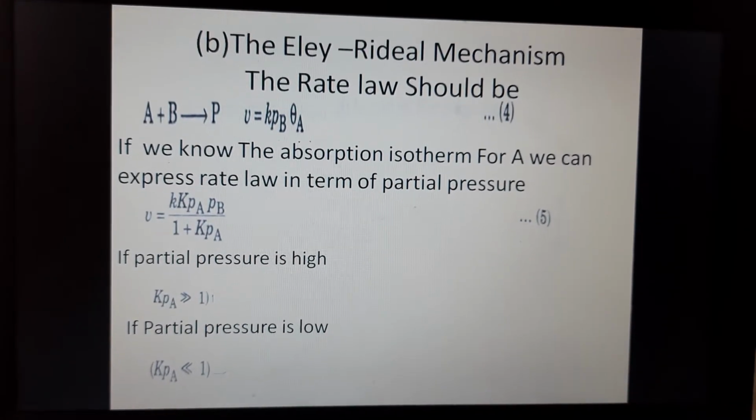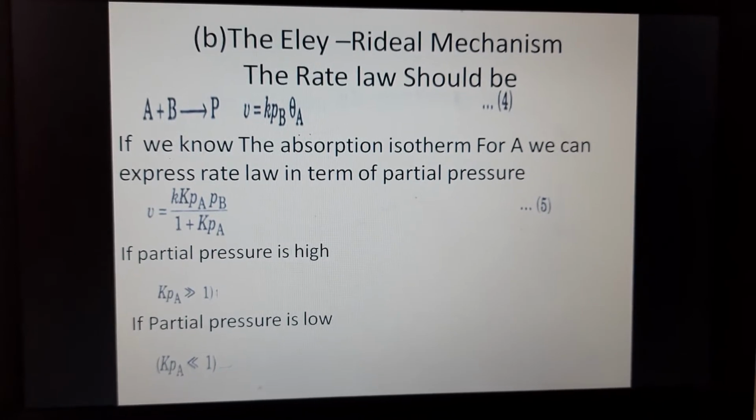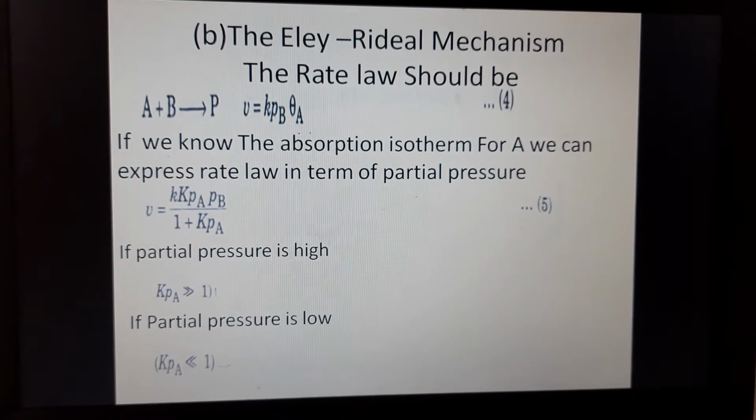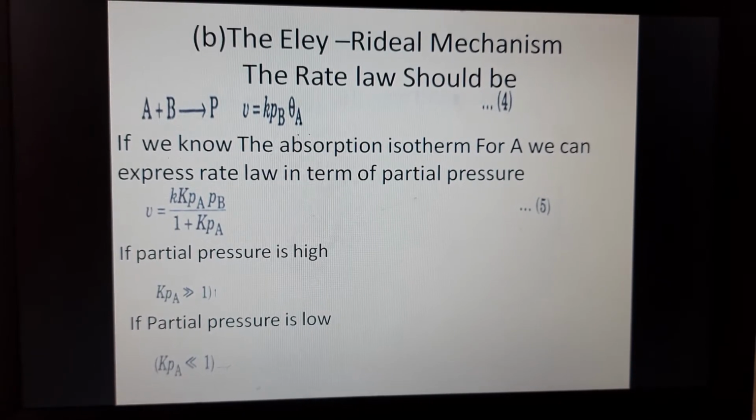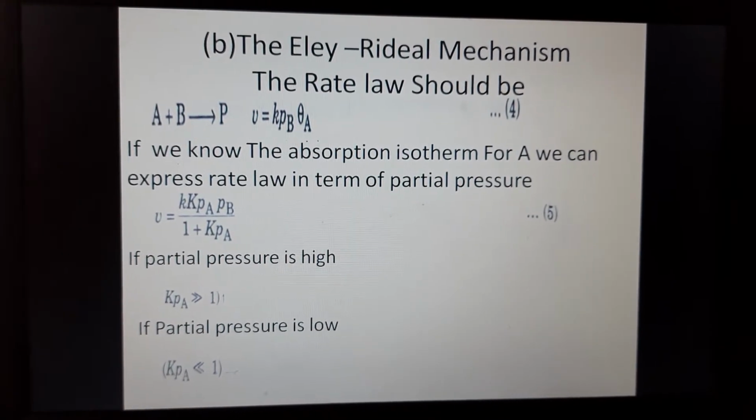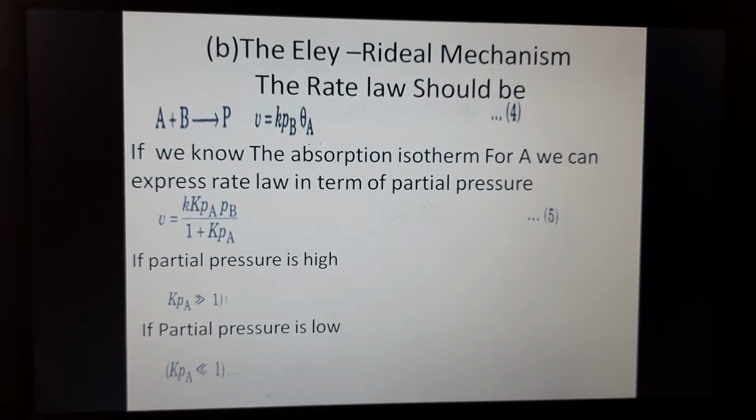The Eley-Rideal mechanism. The ER mechanism of a surface catalyzed reaction: a gas phase molecule collides with another molecule already adsorbed on the surface.